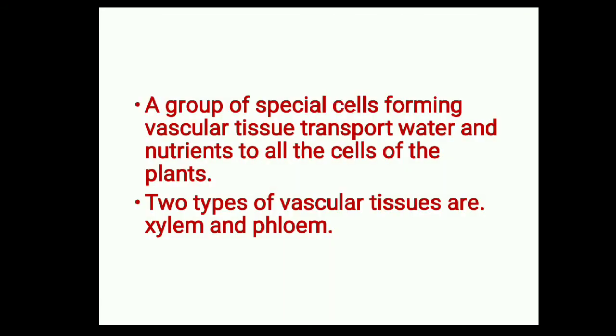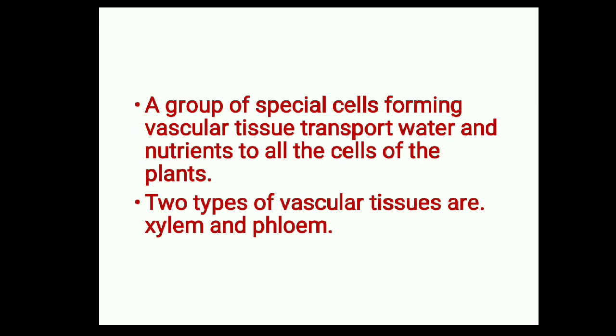So there is a specialized group of cells called vascular tissue which carries out this transportation activity. There are two types of vascular tissue: one is xylem and the other is phloem. Xylem is associated with the transportation of water and minerals from the soil to other parts of the plant, whereas phloem is associated with the transportation of food materials prepared in the leaves to different parts of the plant.